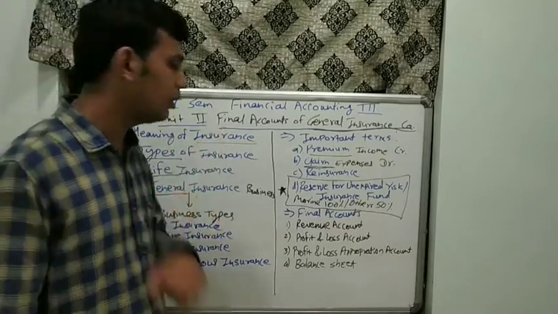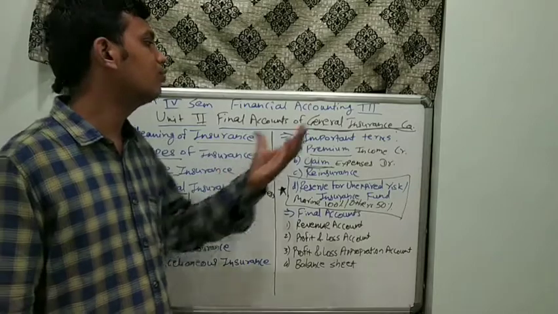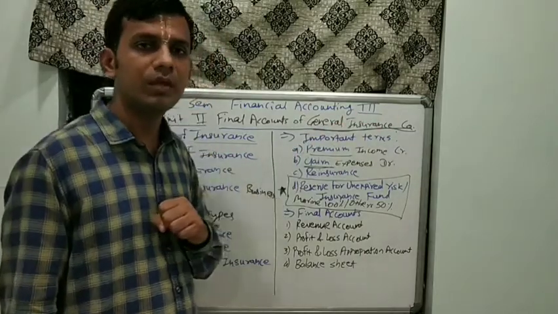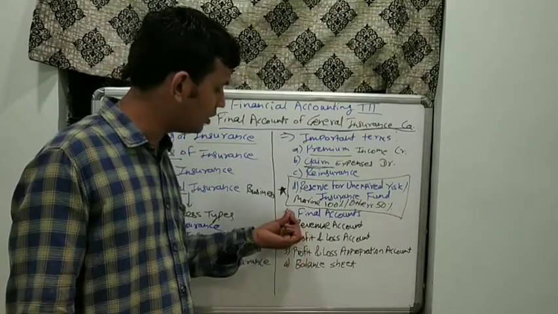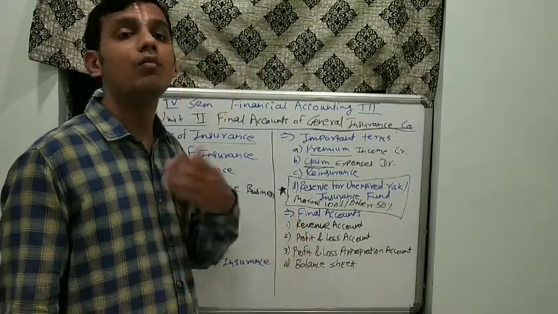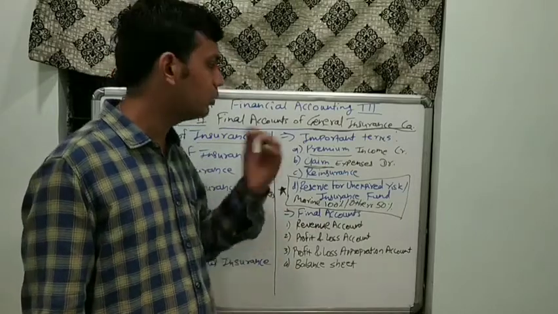Coming to the last segment of this video is our final account. How are we going to prepare the final account for a general insurance company? Simple thing which we can discuss. It is divided into 4 parts. Which are these 4 parts? First is the revenue account. Revenue account means the income source.